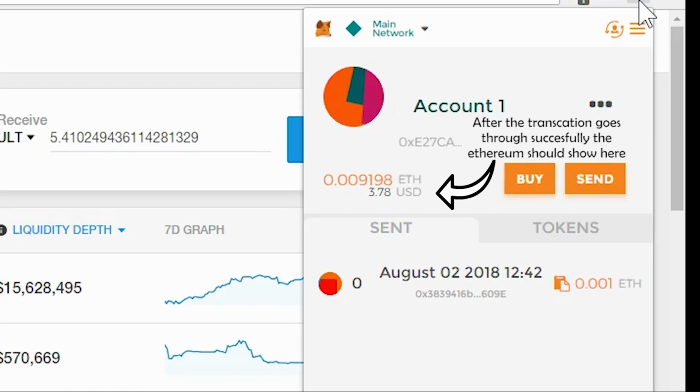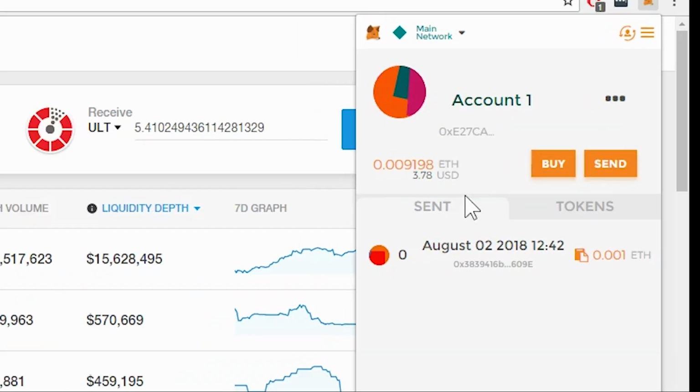After you buy or transfer Ethereum, it will show up here. That's all there is to it.